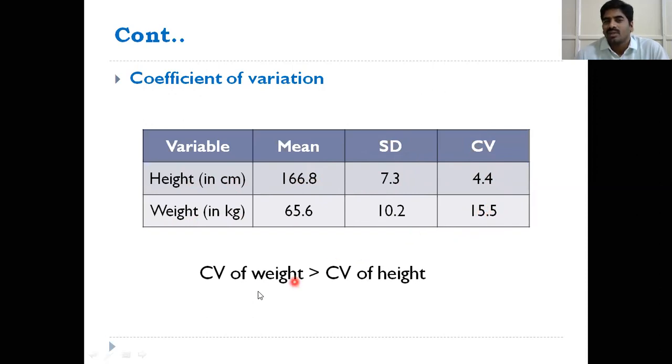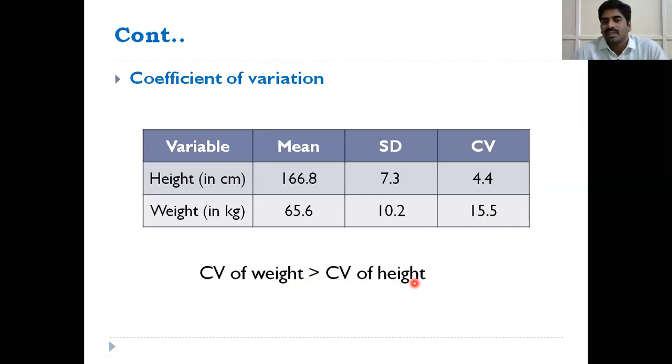So the coefficient of variation of weight is greater than the coefficient of variation of height. So we will see more dispersion in weights than the heights. So huge dispersion you can observe in weights, not in the heights.